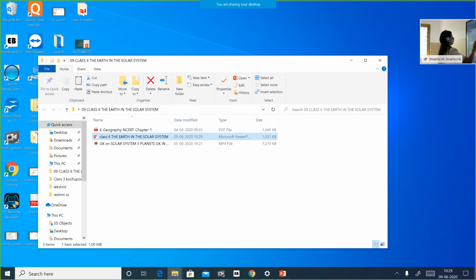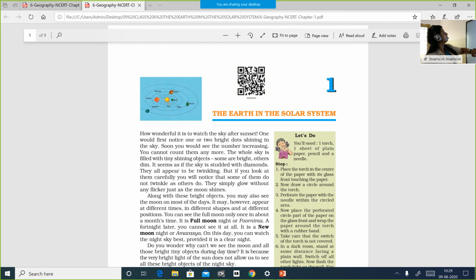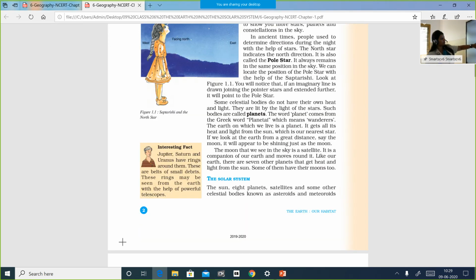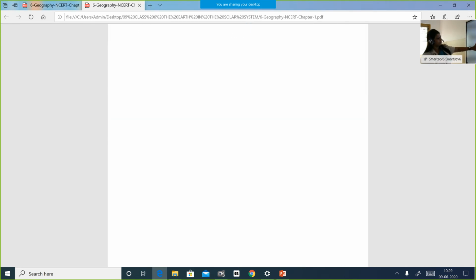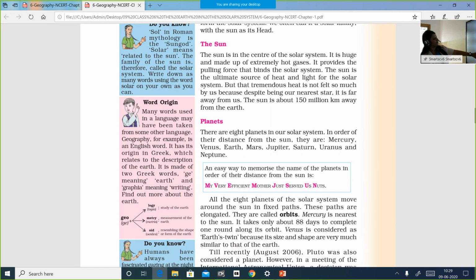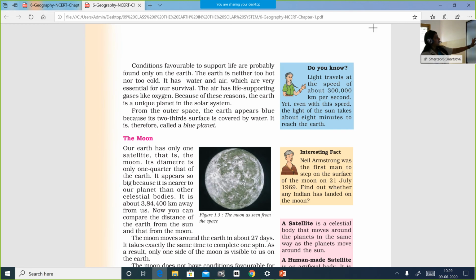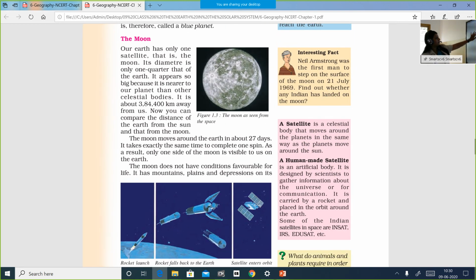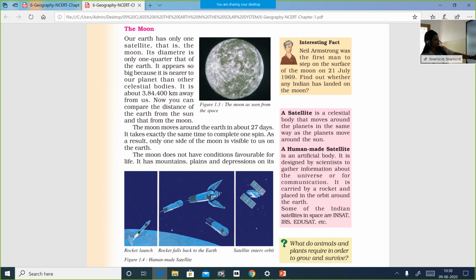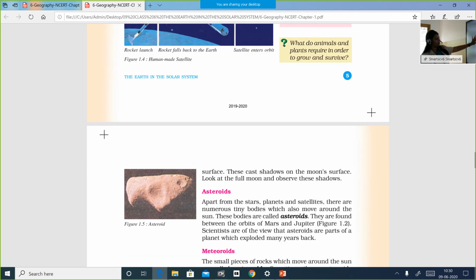Okay, GK is over. Now we'll see the textbook, then we'll come back. So we have gone through today's topic. This is your textbook, The Moon. This is the only information in your textbook. I have given a little more facts related to the moon.